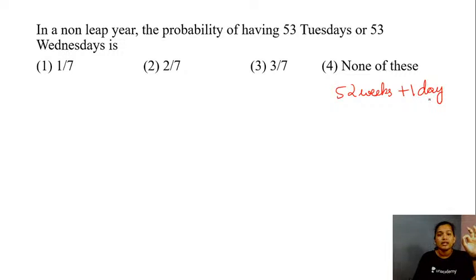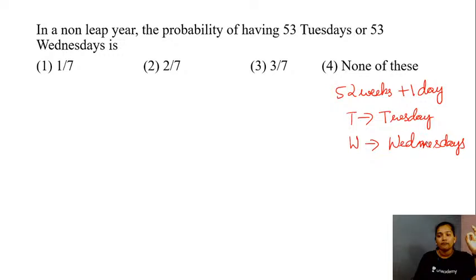So let us consider the event of having 53 Tuesdays in the non-leap year as your event T, and your event W for having 53 Wednesdays in the non-leap year, right? So first of all, the probability of 53 Tuesdays or 53 Wednesdays, using the formula, we will have this as probability of T or W, right? What is this equal to?